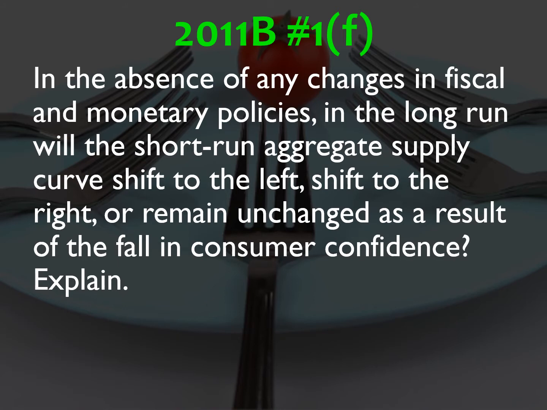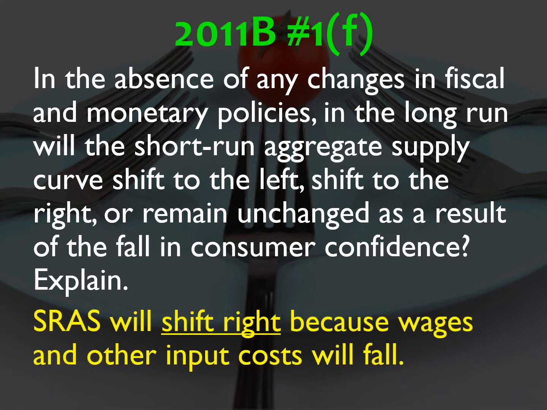F, in the absence of any changes in fiscal and monetary policies, in the long run, will the short-run aggregate supply curve shift to the left, shift to the right, or remain unchanged? So what's going to happen is SRAS is going to shift to the right. Due to the AD going to the left, price levels are lower. So input costs are lower, wages are lower. Eventually, those lower costs are going to cause SRAS to shift to the right to restore the long-run equilibrium.